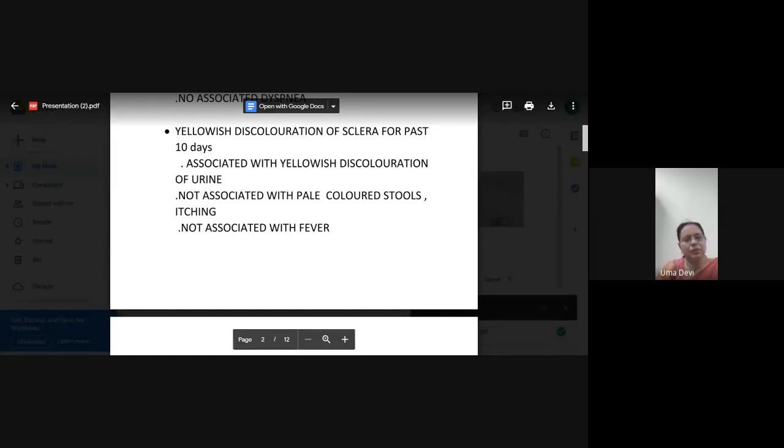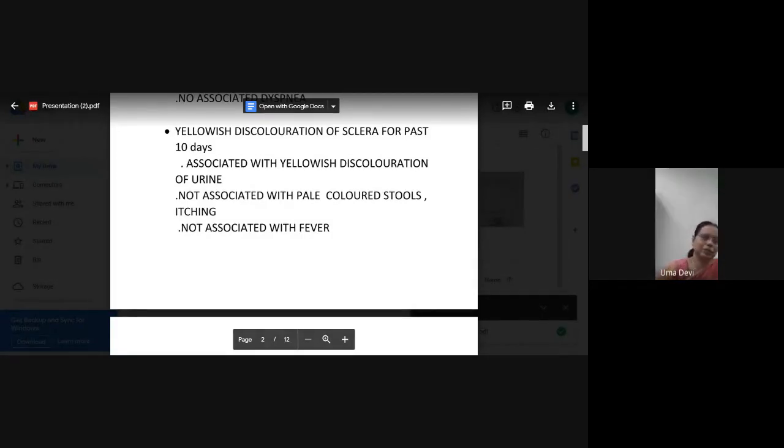So here you have given the history of a yellowish discoloration associated with high colored urine. This yellowish discoloration of urine doesn't mean anything. It's either high colored urine or normal. Okay, not associated with this. So this gives us a clue that it may be a hepatocellular jaundice.